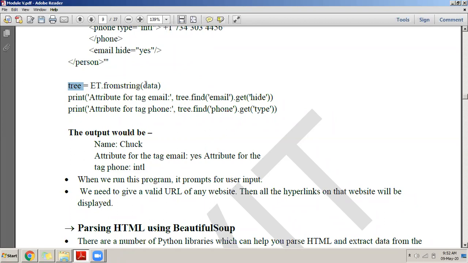To load the data from the string variable data into the tree, you simply write et dot fromstring data. Now that the tree is constructed, you can extract whatever data you want from this tree. If you want to access the email ID, you can access it. If you want to access the name, you can access the name.